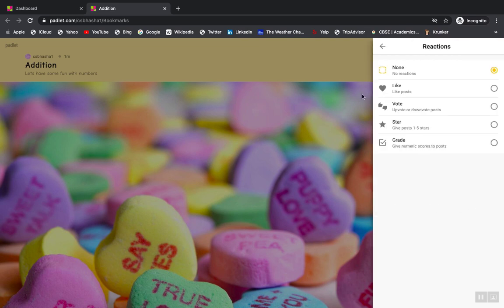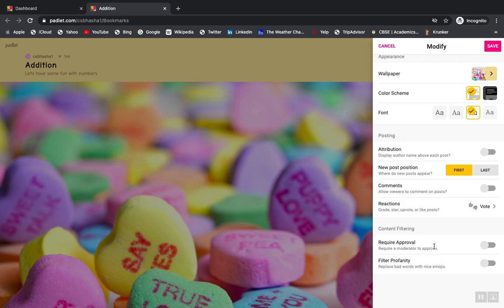With every post, you can have a like button, you can have a voting, you can have a star. So you can do that. Similarly, if you're sharing the Padlet with your students, you can always restrict that, whether you have to approve or you don't have to approve whatever they are sending to you. So the control will be completely in your hand. If you say enable required approve, every information that they are sharing will not be permanent. It's only when you approve they will be able to see that final post.